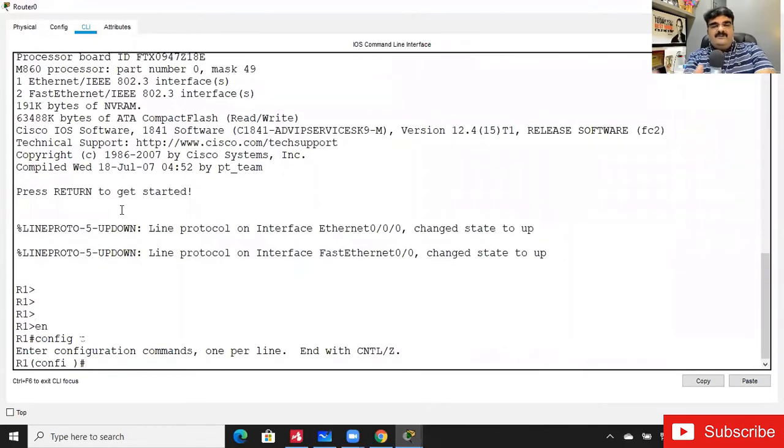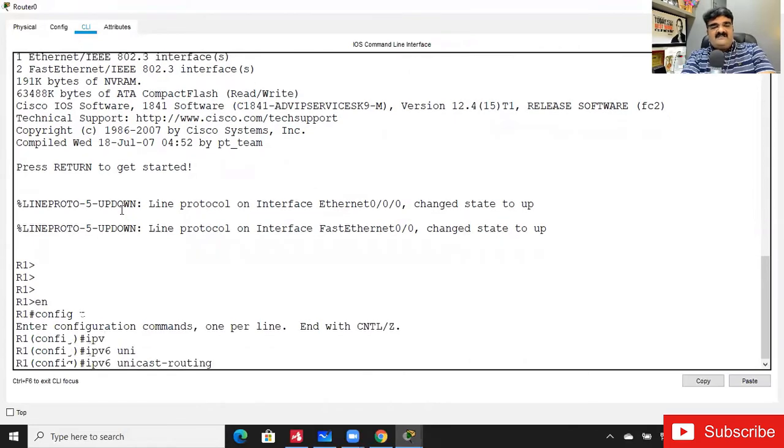Now before you assign the IP address, there is one important matter to consider. You can assign the IP address, that is okay. But if you want to enable IPv6 routing on the router, you have to configure one command: ipv6 unicast routing.